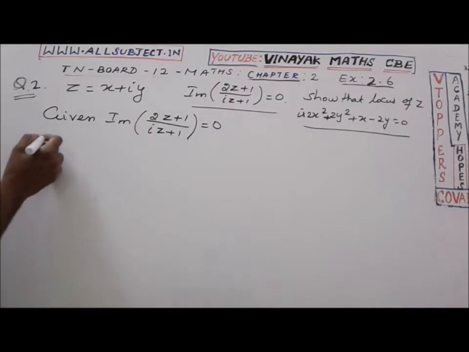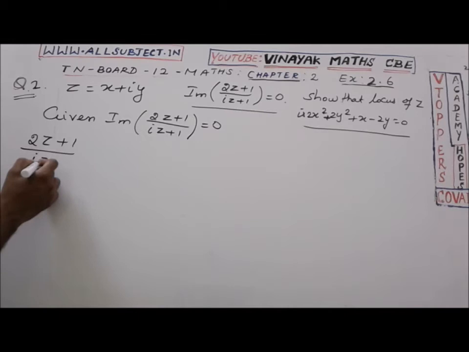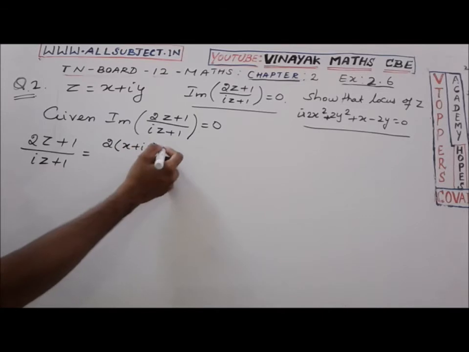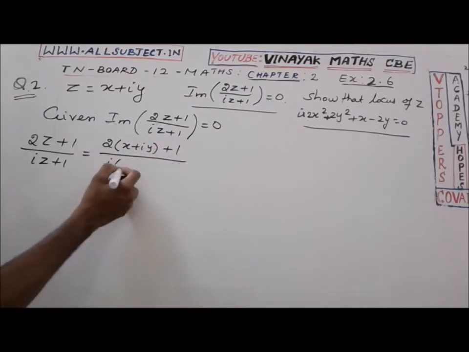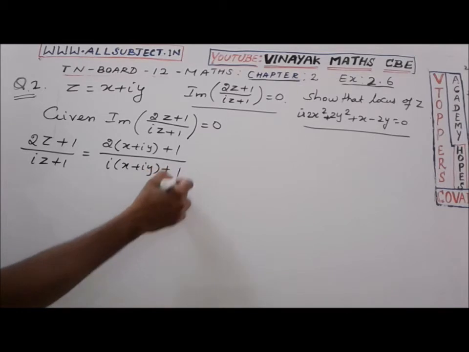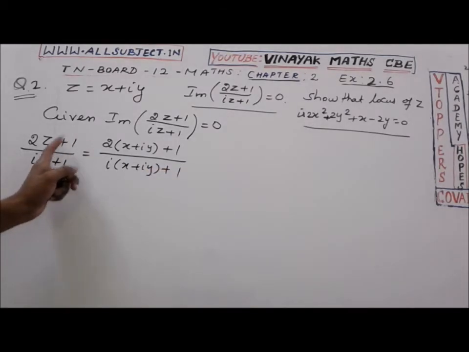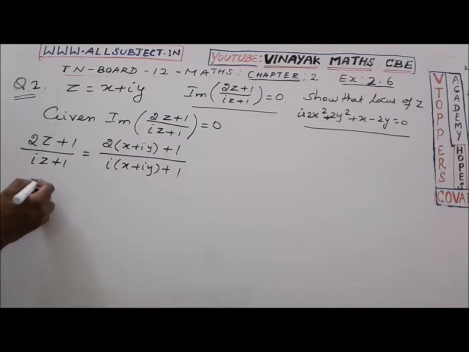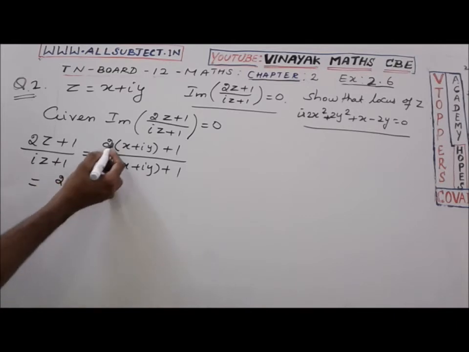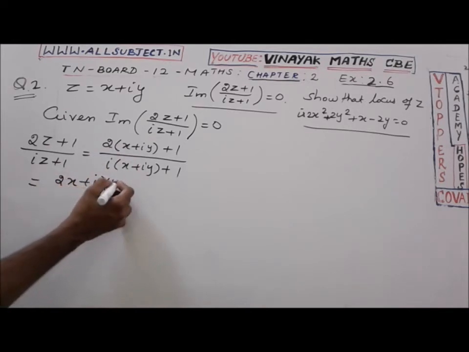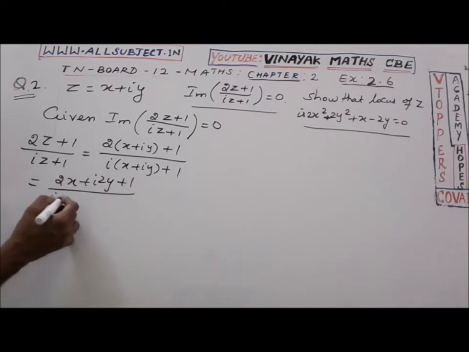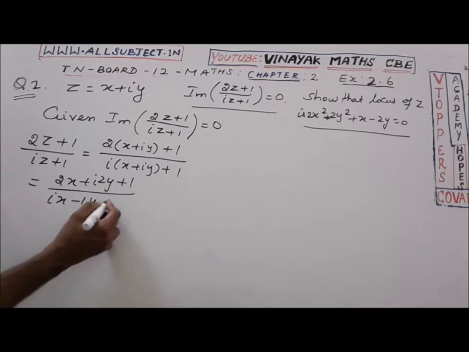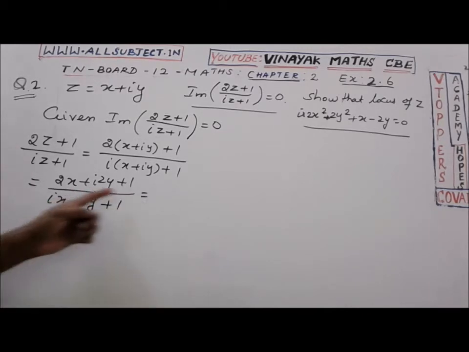Now (2z plus 1) by (iz plus 1) equals 2 into (x plus iy) plus 1 divided by i into (x plus iy) plus 1. Substituting z equal to x plus iy, and writing in rectangular form, numerator and denominator, this equals 2x plus i 2y plus 1 by ix, i into i square is minus 1, so minus y plus 1.